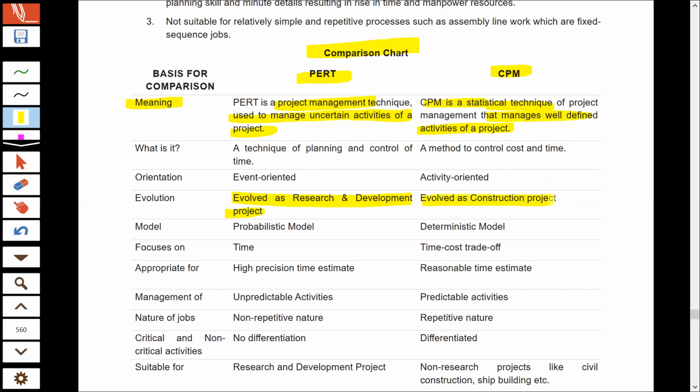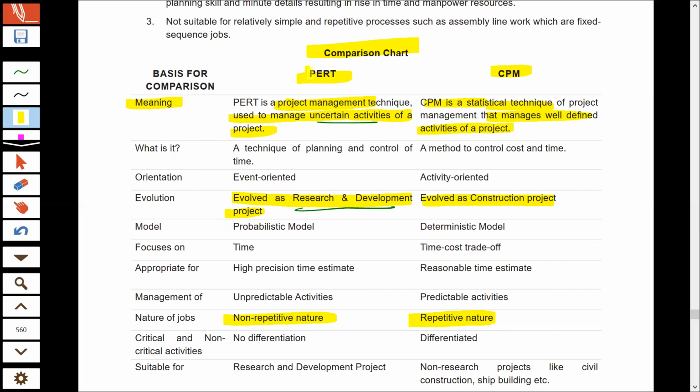So this is usually the case with construction projects, because construction kind of projects are almost repetitive in nature, and you can tell with utmost certainty what activity will go on and how much time will be taken in different activities. Whereas, as I already told you, PERT is usually useful for uncertain kind of projects such as research and development projects, which are highly non-repetitive in nature and nothing can be said with utmost certainty.